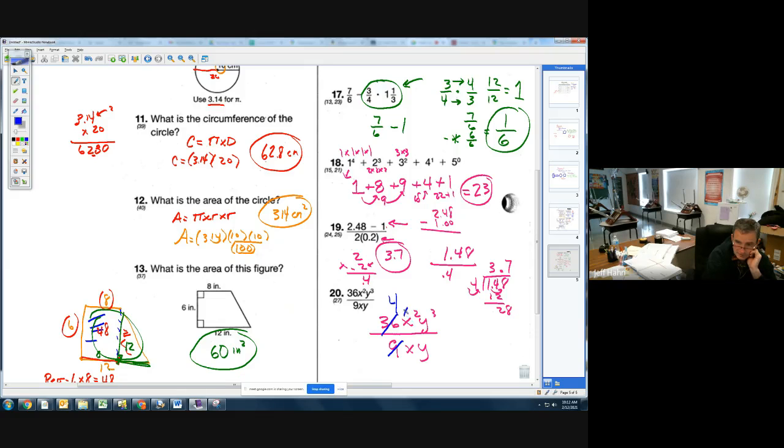Looking at x squared as being x times x, you cross off 1x with 1x. That leaves you with an x on top. Y cubed means you have 3 y's times themselves. And one of those y's will cross off with one of the y's on the bottom. You're left with 2 y's, so it's y squared. 4x y squared.